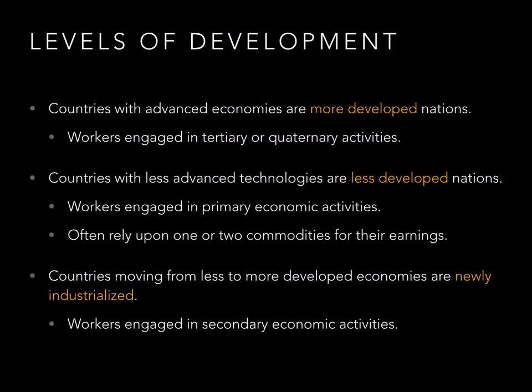You want to have a diversified economy where you're not just producing oil, but you're producing lots of goods and providing lots of different services. Between the more developed and the less developed nations are economies called newly industrialized. These are like Brazil and India, China. And many workers in these countries are engaged in secondary economic activities.